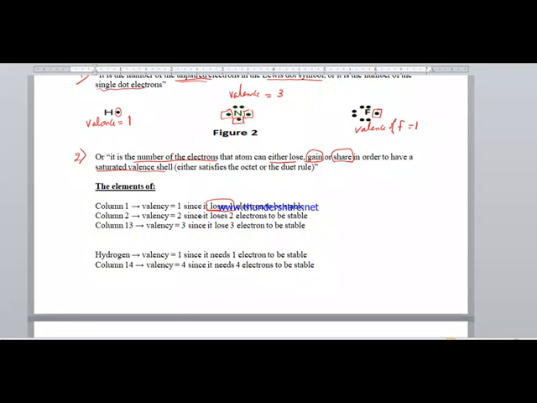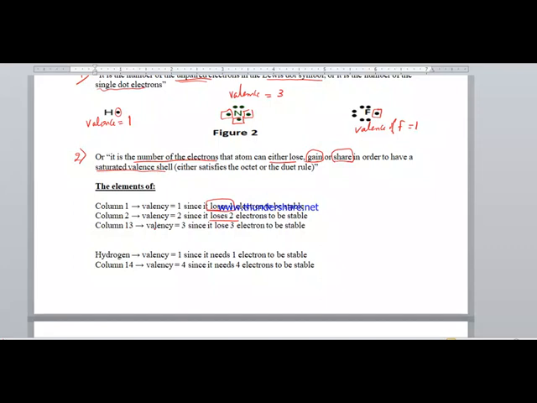Any element in column 2 has a valence equal to 2, since it loses 2 electrons in order to be stable.